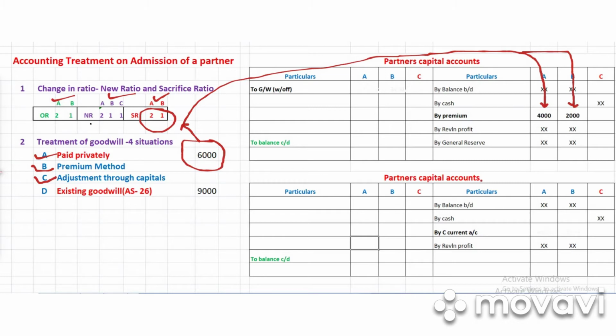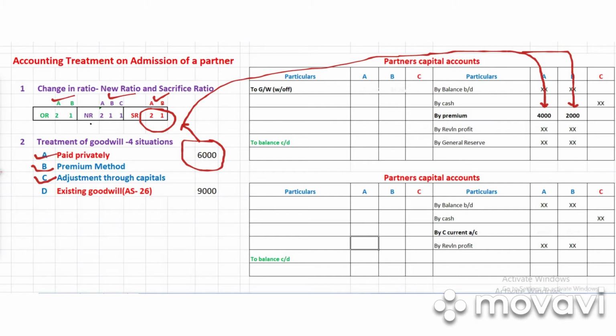Here basically the concept is more or less the same. Anyway, C has to bring the money, but at present he does not have the money, so there is no actual money. But we can create this through a book entry. How? I will show it. You can see the second partner's capital account. In the second partner's capital account, the procedure is more or less the same.